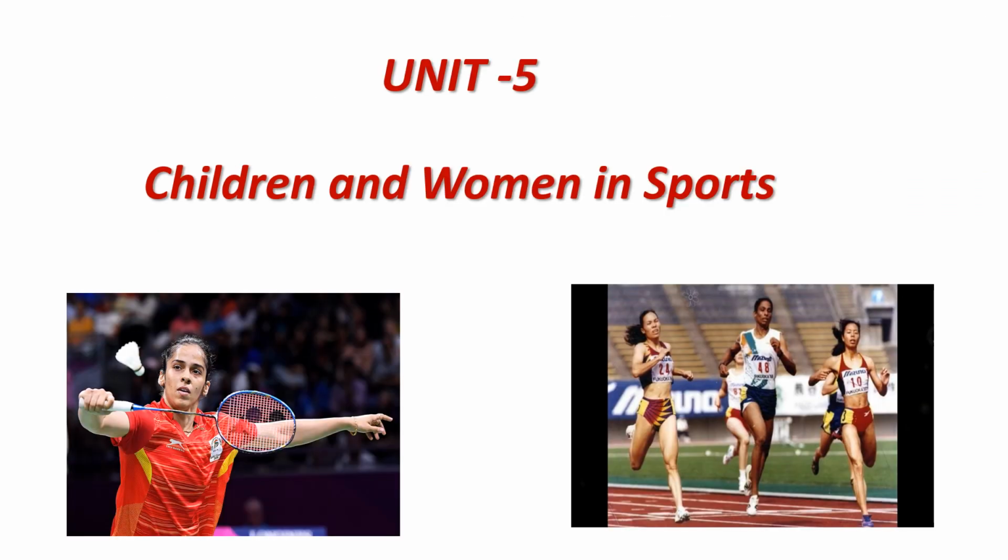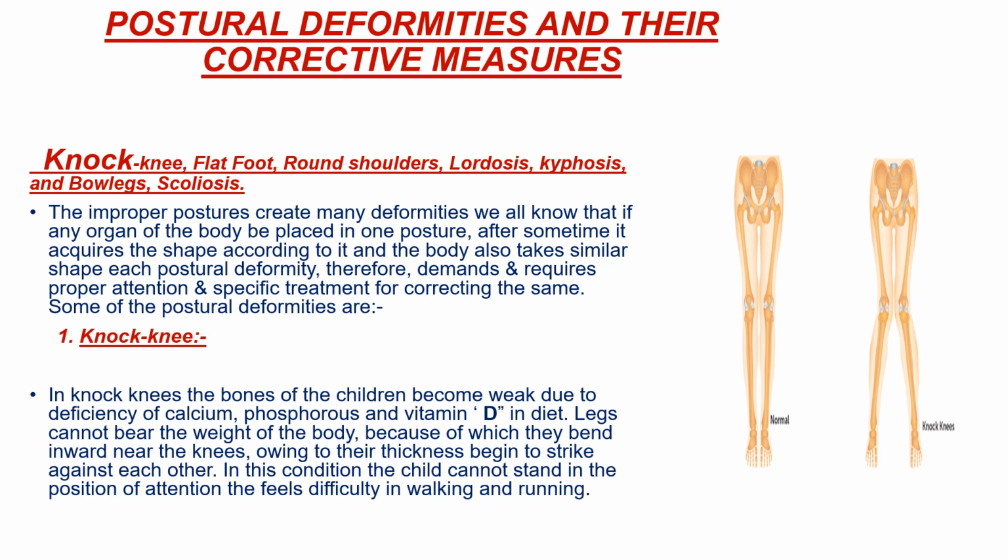So, today we will do our chapter 5, that is Children and Women in Sports. In this chapter, we will do our next topic, that is posture deformities and their corrective measures. Knock knees, flat foot, round shoulders, lordosis, kyphosis, bow leg, and scoliosis are some of the posture deformities. The improper posture creates many deformities.